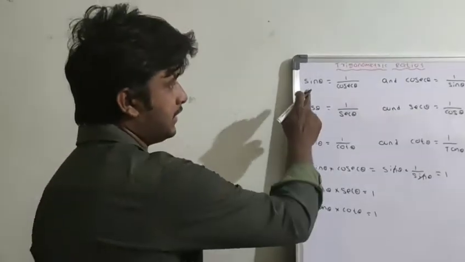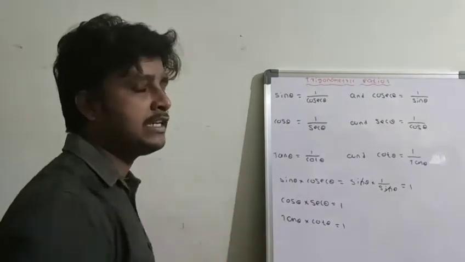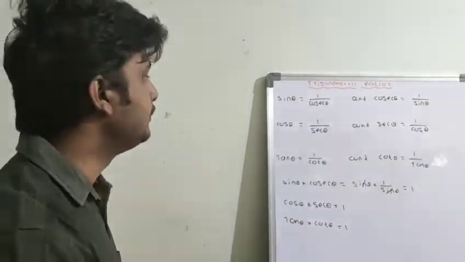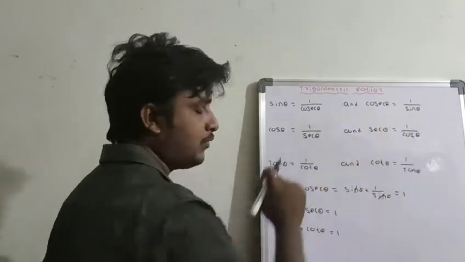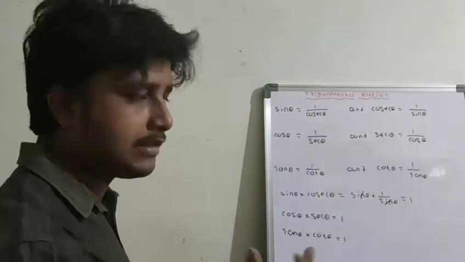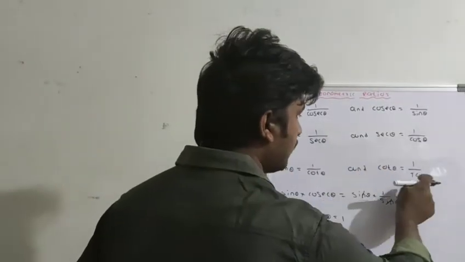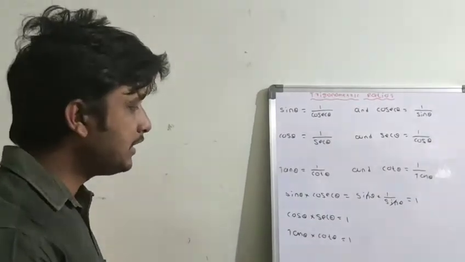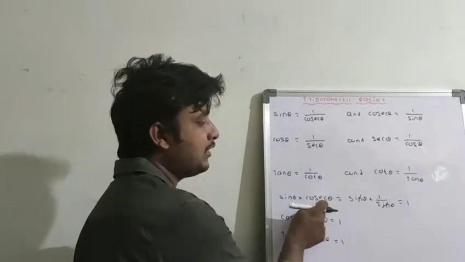So I am repeating, sin theta is 1 by cosecant theta and cosecant theta is 1 by sin theta. Why? Because sin theta and cosecant theta are reciprocal to each other. And cos theta equal to 1 by secant theta and secant theta equal to 1 by cos theta, because they are reciprocal to each other. Next, tan theta equal to 1 by cot theta and cot theta equal to 1 by tan theta. And similarly, the product of a trigonometric ratio and its corresponding reciprocal is always 1.